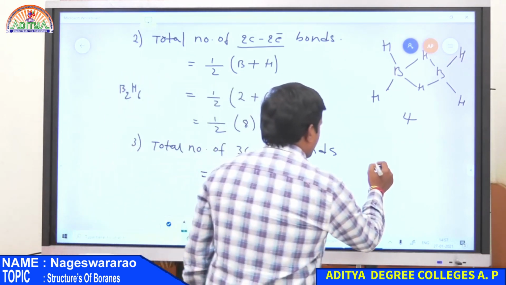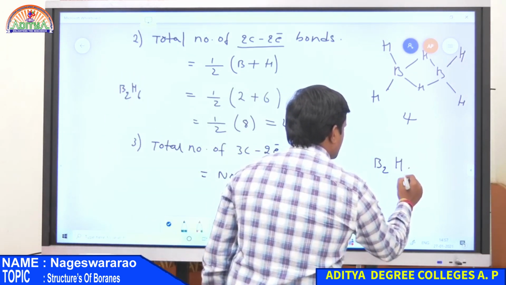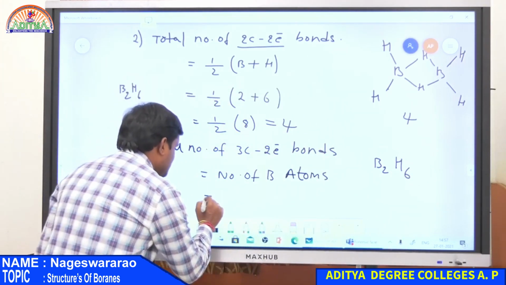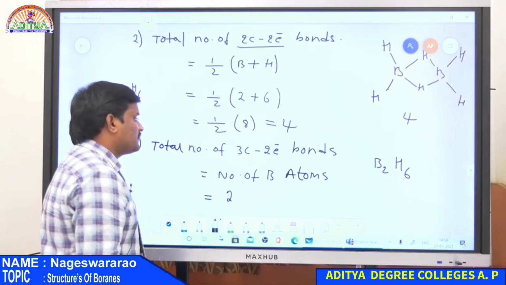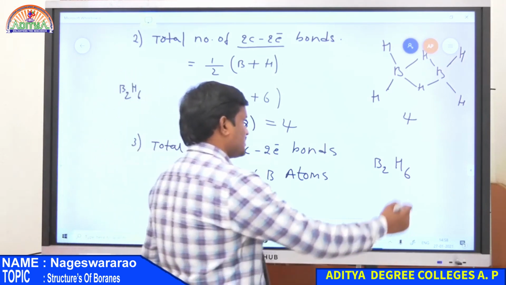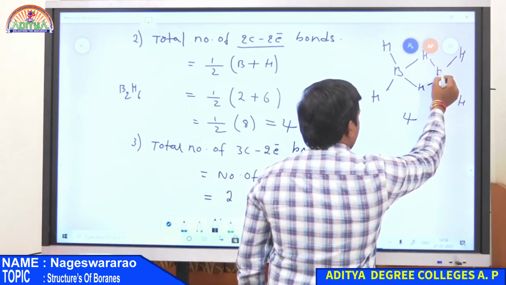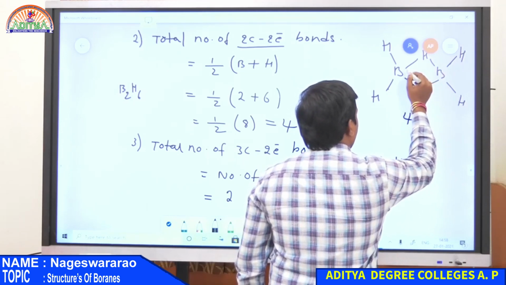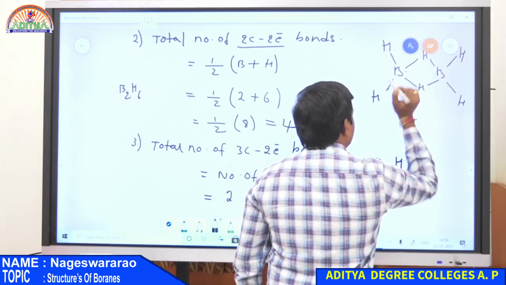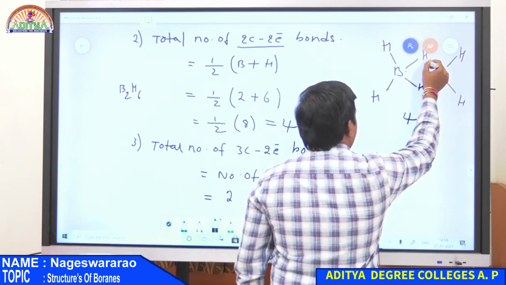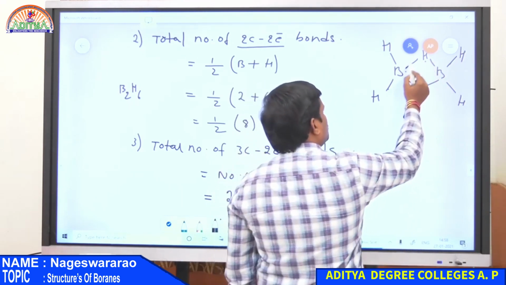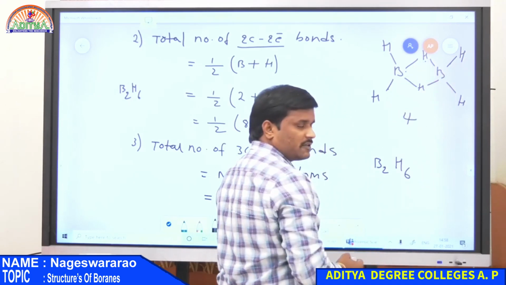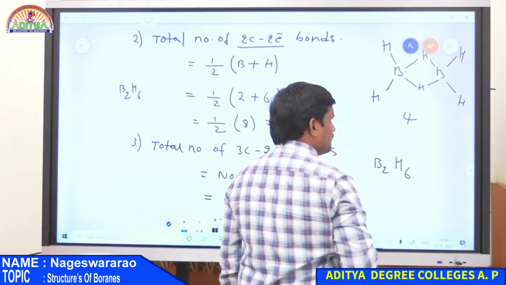So in the case of diborane B2H6, how many boron atoms are there? There are two boron atoms. Therefore it always has two three centered two electron bonds. So these are the three centered two electron bonds: 1, 2, 3, so three nuclei having only two electrons, one electron from each boron. So this bond is due to the electron present at boron and the electron present at hydrogen. Then there are only two electrons, but overlapping takes place between boron, hydrogen and boron. Therefore this is a three centered two electron bond.